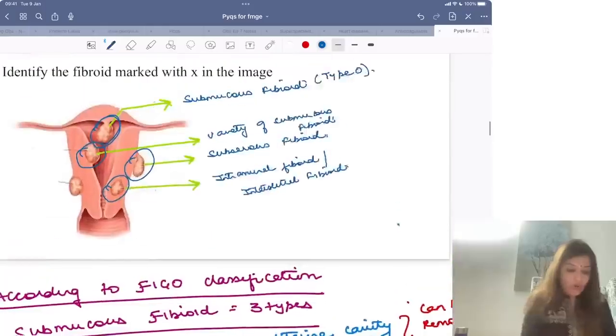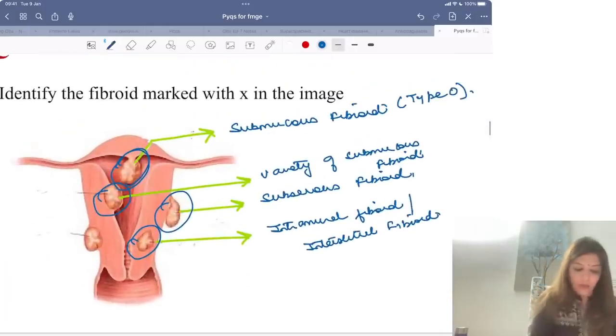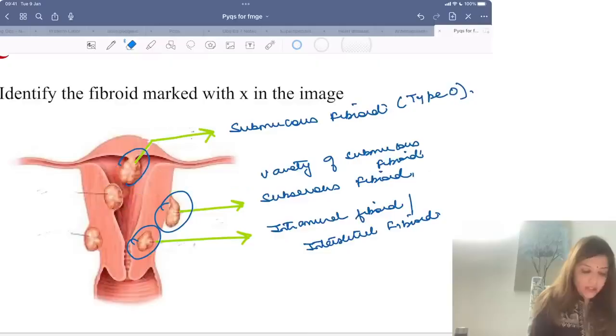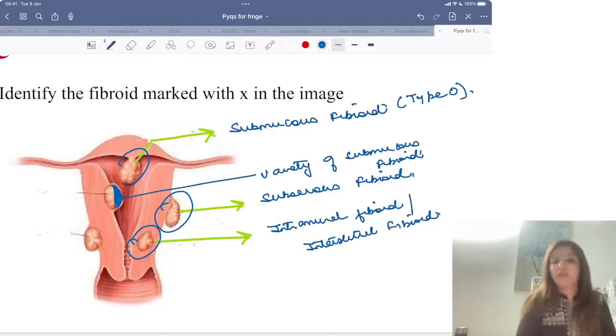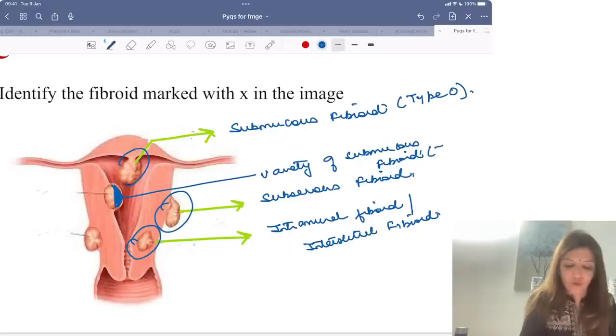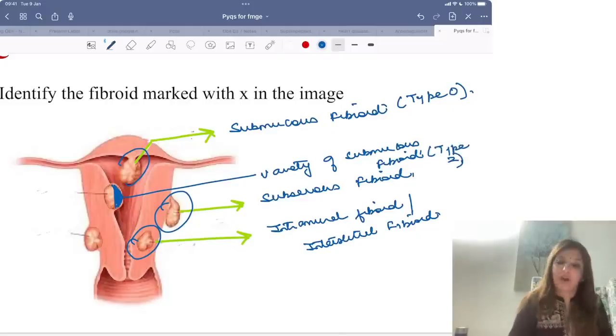So over here, if you look at this fibroid, less than 50% is inside the cavity, more than 50% is inside myometrium. Since more than 50% is inside the myometrium, that is why I'm going to call it a type 2 submucous fibroid.